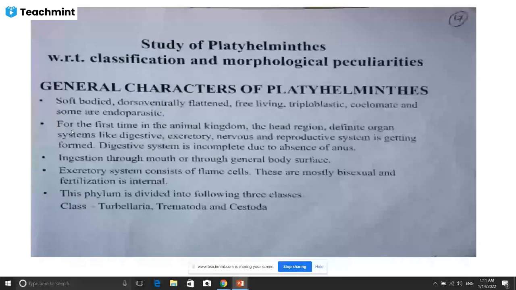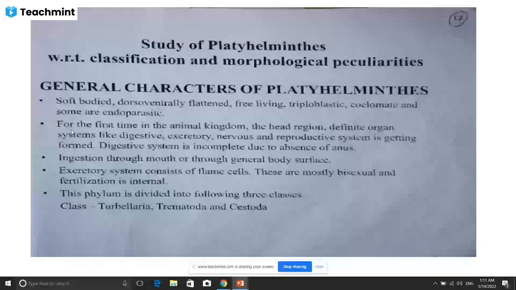Second characteristic is that for the first time in the animal kingdom, the head region and definite organ systems like a digestive system, excretory system, nervous system, reproductive system are getting. So from head, there is a specific region of head, and there are different organ systems which are observed from Platyhelminthes, in addition to the Annelida, Arthropoda, Echinodermata and Mollusca.